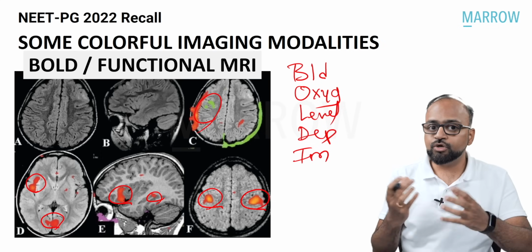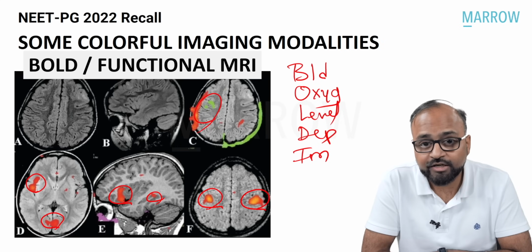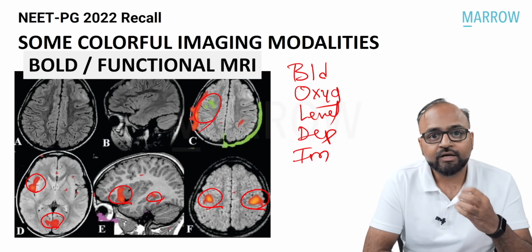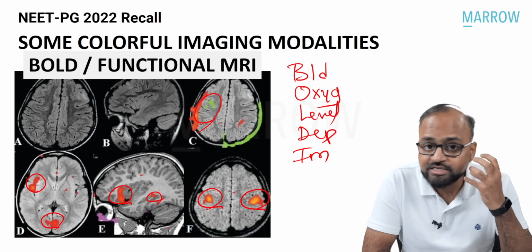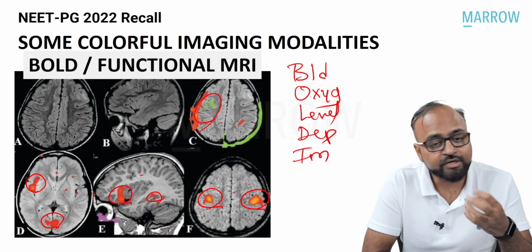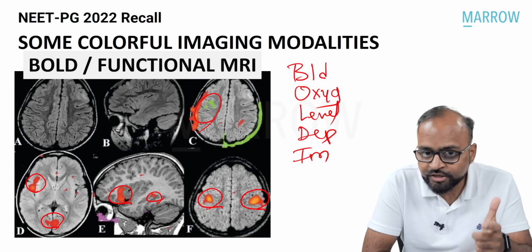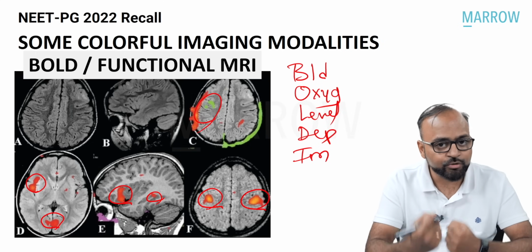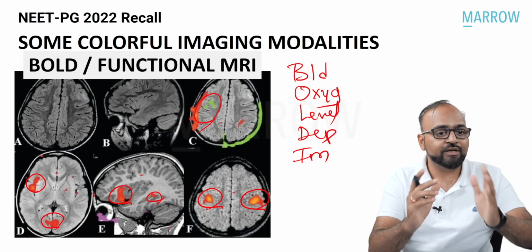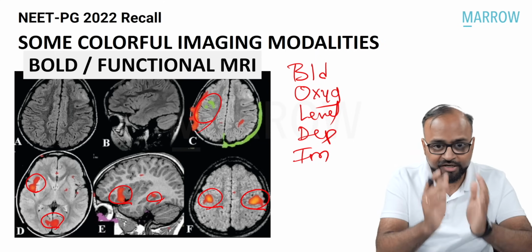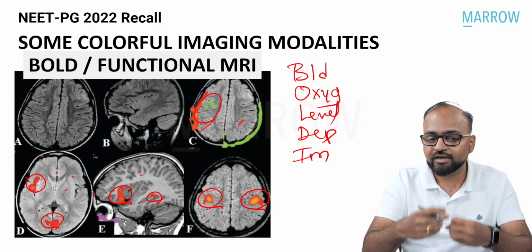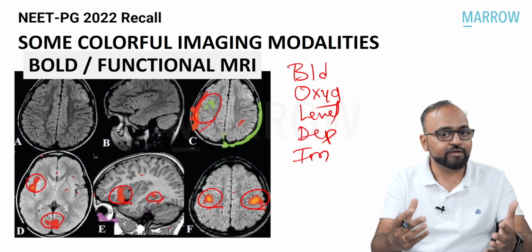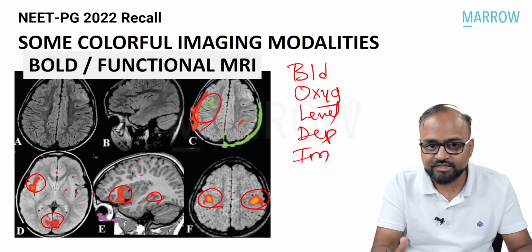Deoxyhemoglobin has paramagnetic properties. So by determining the concentration of deoxyhemoglobin in various functional centers, the machine will be able to detect that my Broca's area right now, because I am speaking, is extremely active. If you're listening to this video, your Wernicke's area is extremely active. Comprehension, you're trying to understand it. So if I do a functional MRI, BOLD MRI of your brain right now, it is your Wernicke's area which will show excessive oxyhemoglobin, decreased deoxyhemoglobin, and therefore it will show as bright signal at that particular point.